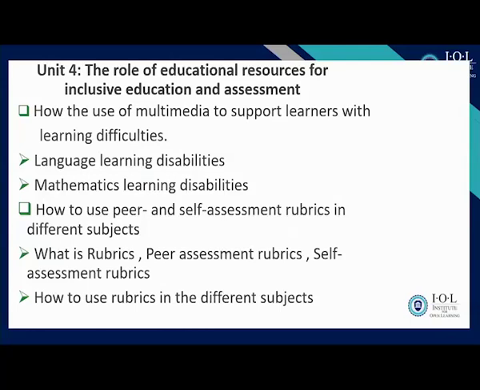Okay, so you are also going to learn how to use peer and self-assessment rubrics in different subjects. So here we are going to see what a rubric is: peer assessment rubrics, self-assessment rubrics. Since we talk about online teaching, when you give the assignment, sometimes you can give learners the work to mark for themselves.